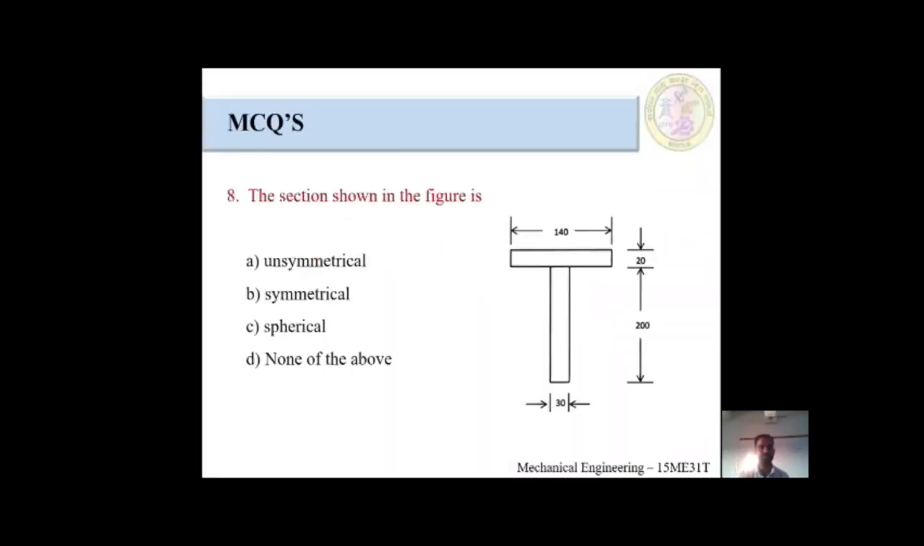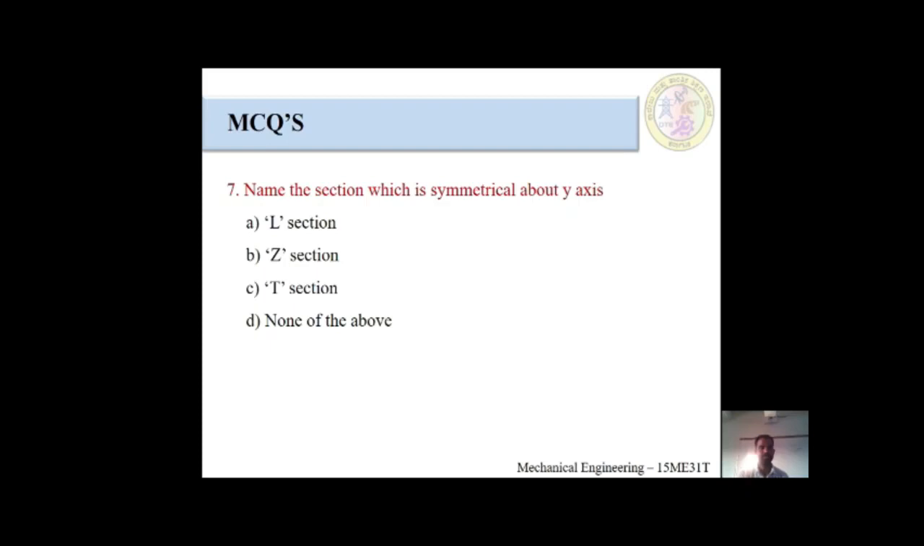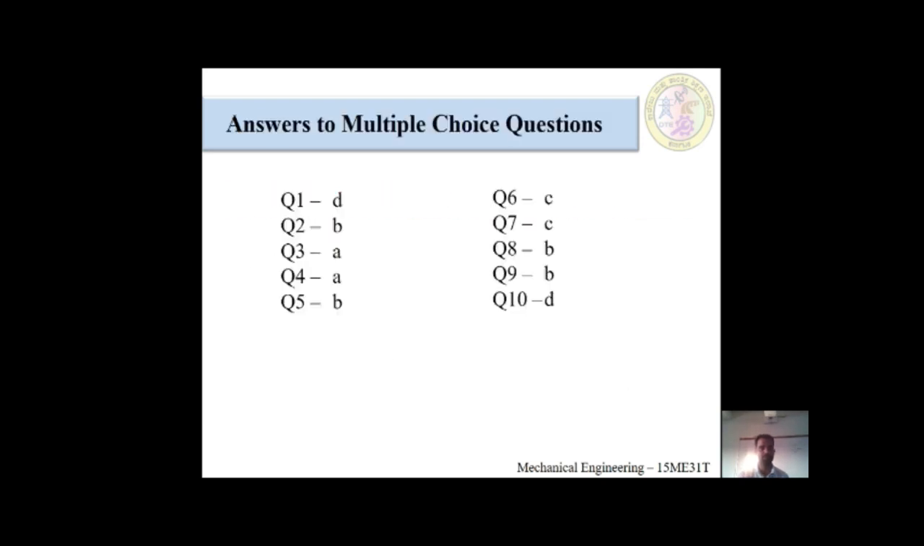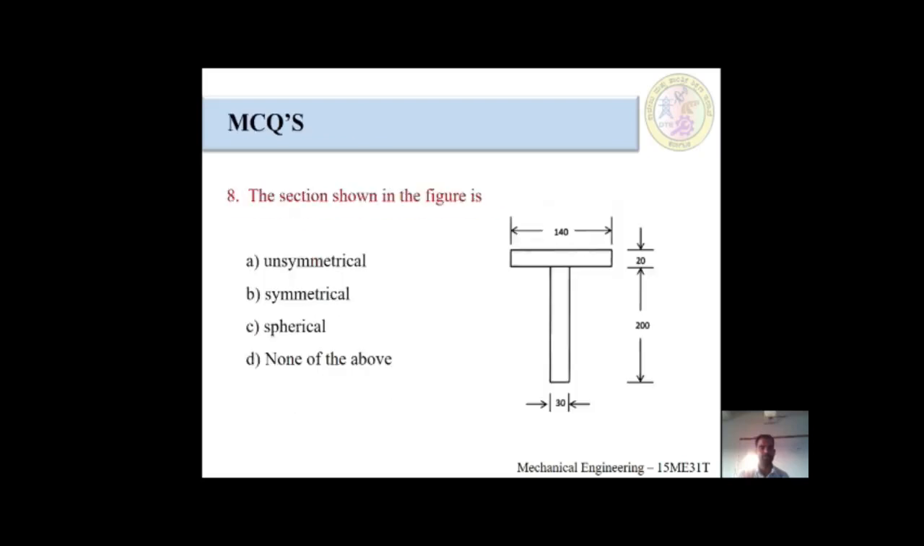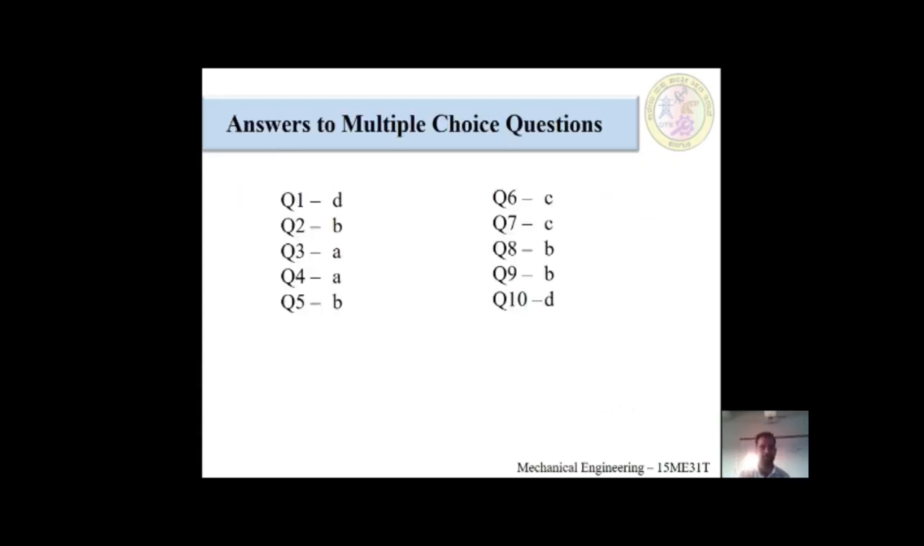Question number 7 is C. Symmetrical about y-axis is only the T section. First problem we have solved today is the T section only. It is symmetrical about y-axis. Eighth question is B. The shown figure is symmetrical. The T section is symmetrical about y-axis. For that reason, the answer would be B.